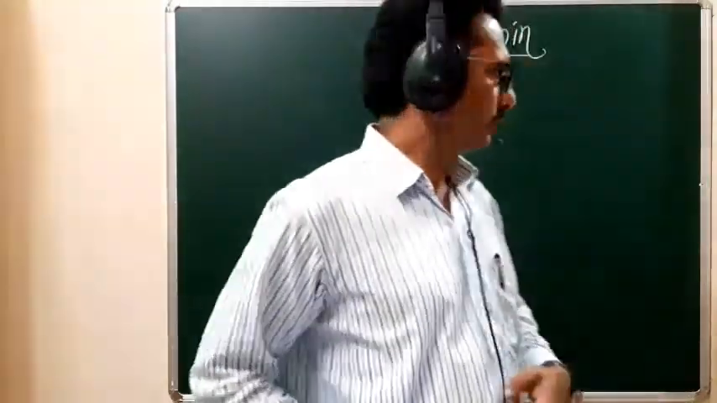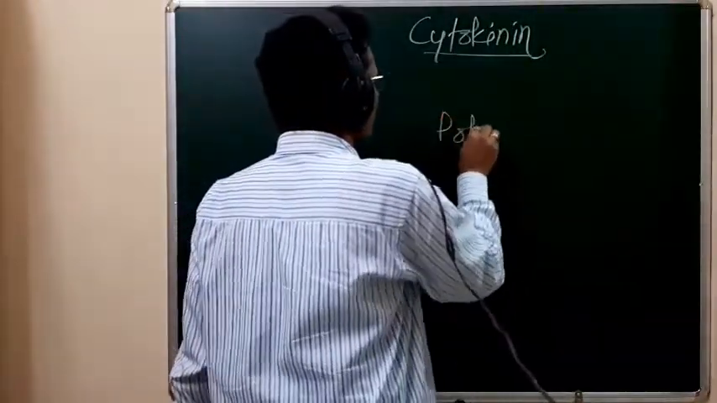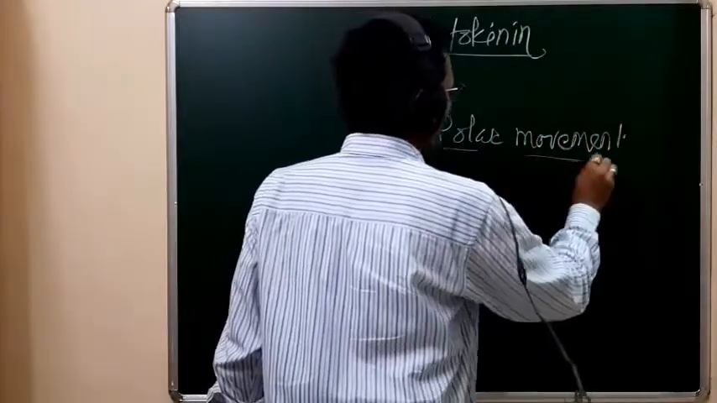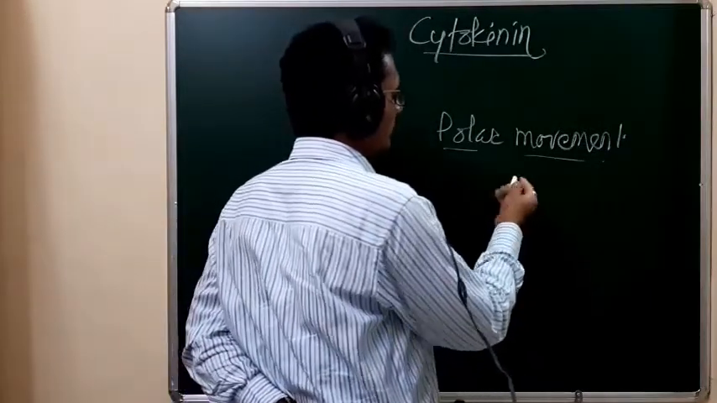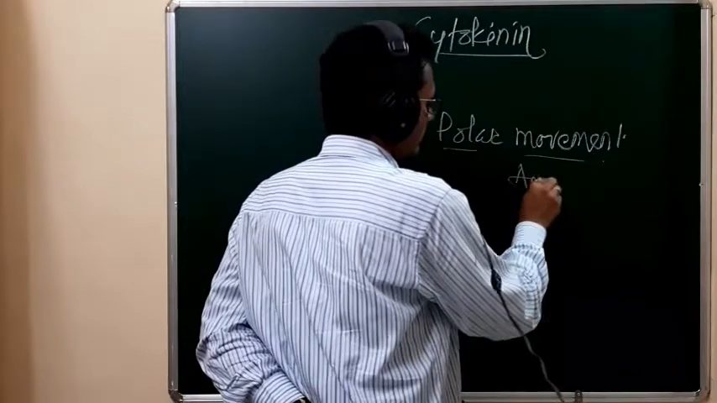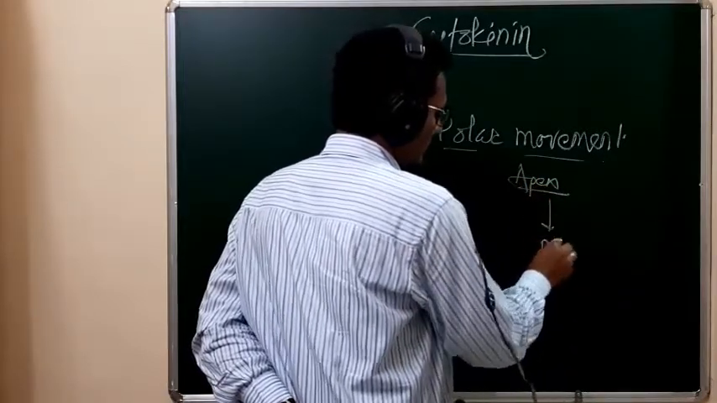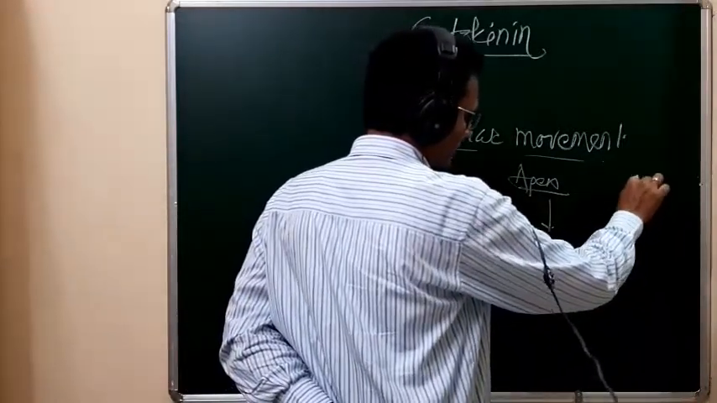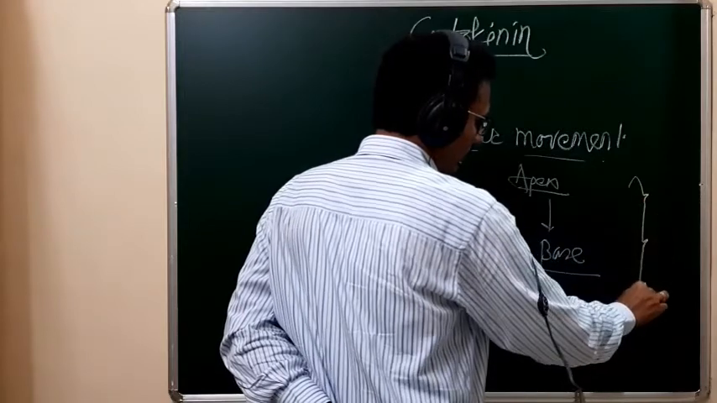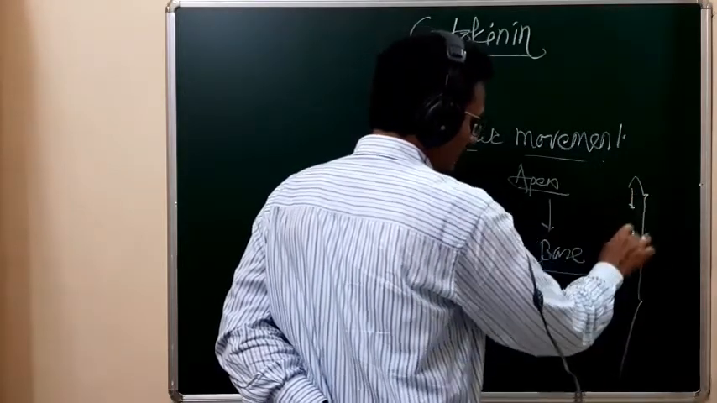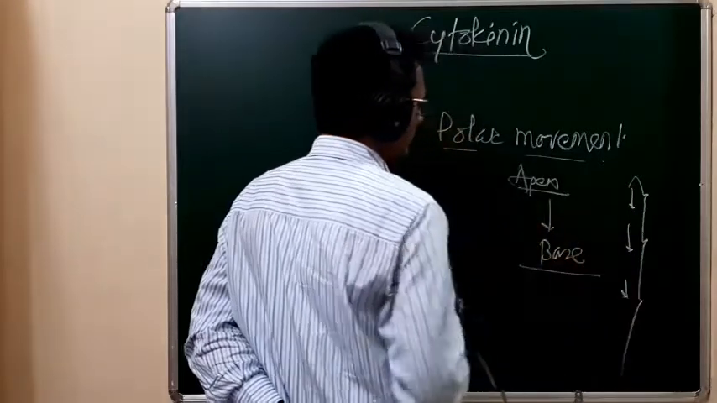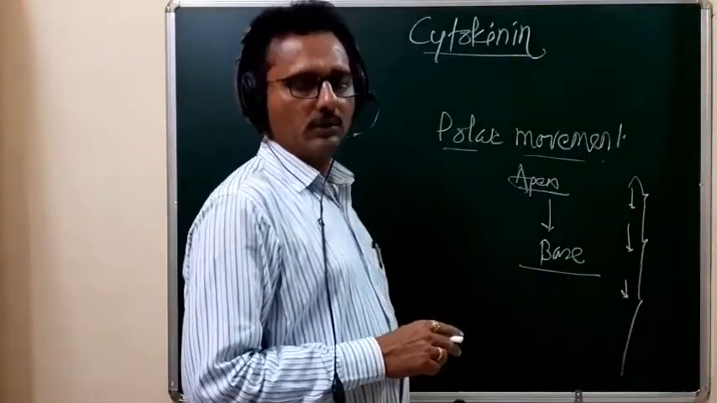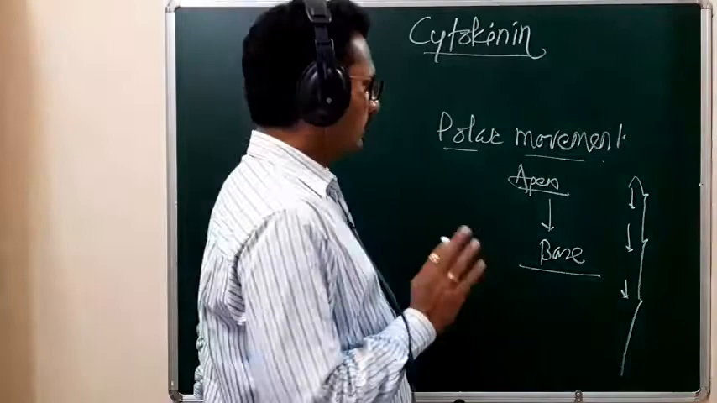So what is polar movement? Remember, in polar movement, the movement is seen from the apex to the base. From the morphological apex, the movement is seen towards the base, and it is called polar movement. Only remember, who shows the polar movement? Auxin. Only auxin shows polar movement.